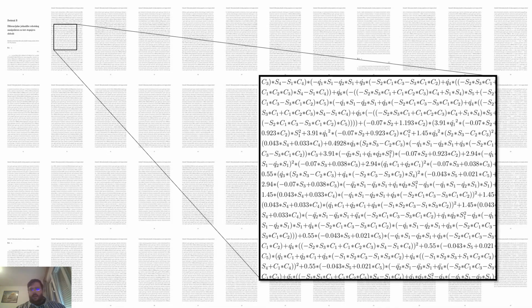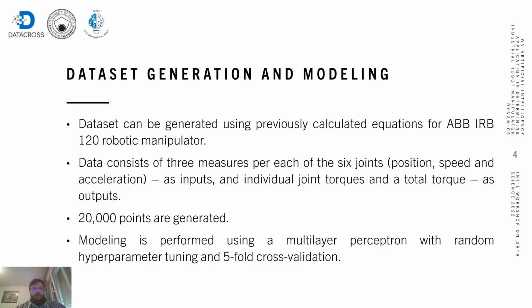In each of these equations we use a shortened notation where S stands for the sine of the joint given in its index, position of the joint given in its index, and C stands for cosine. As these equations can take a while to calculate